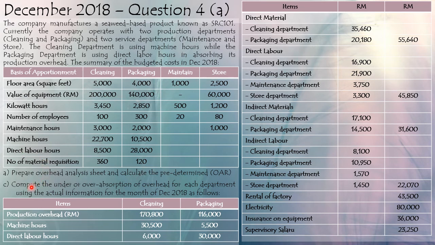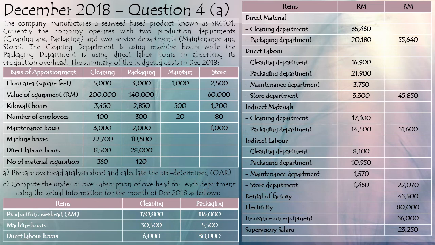They ask you to prepare the overhead analysis sheet, and then calculate the predetermined OAR. And then they ask you to compute the under and over absorption of the overhead for each department using the actual information for the month of December. So this is the actual cost that has been incurred for the month of December.